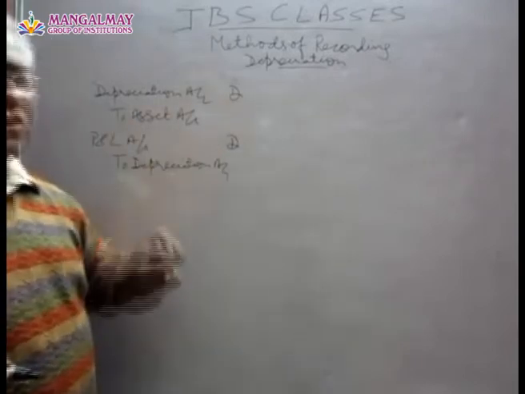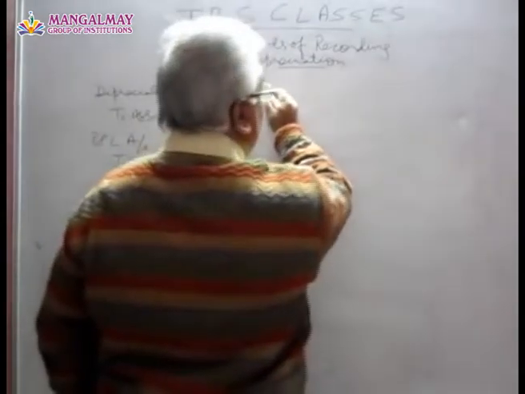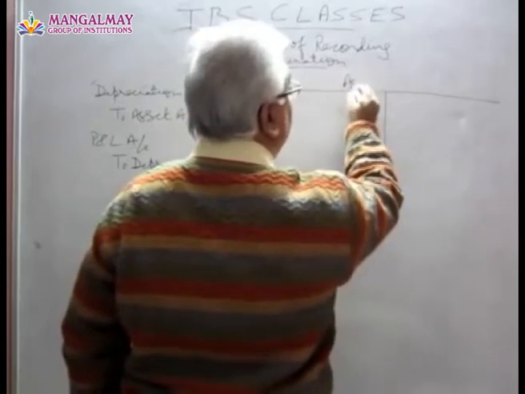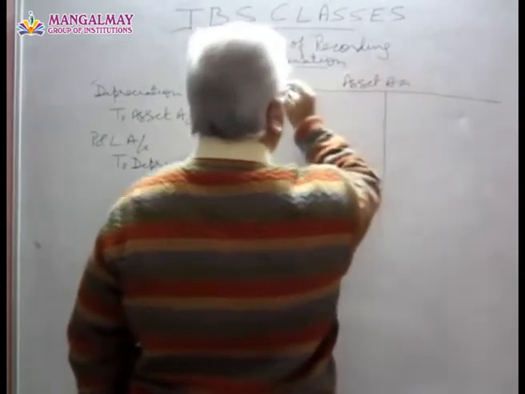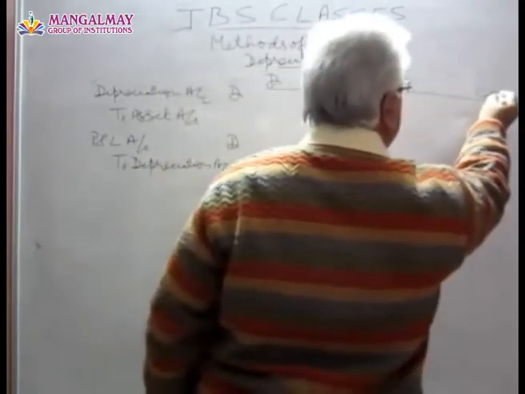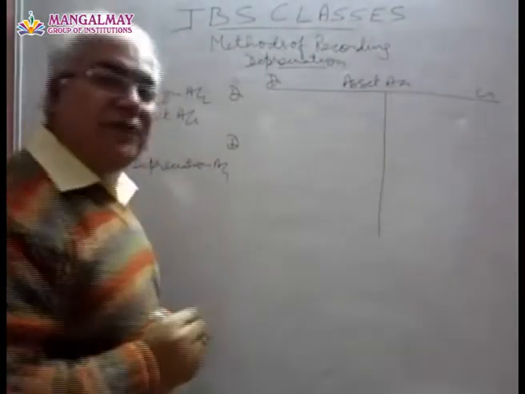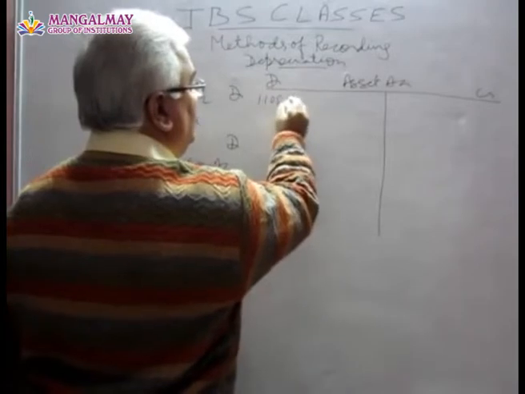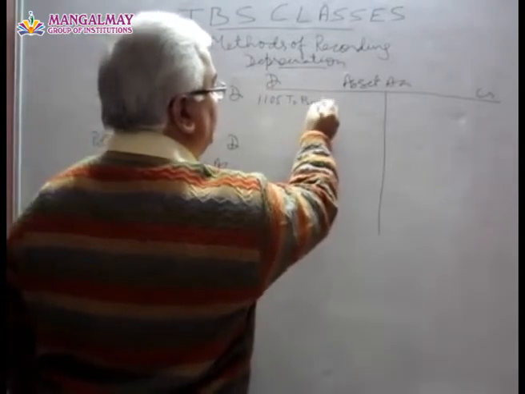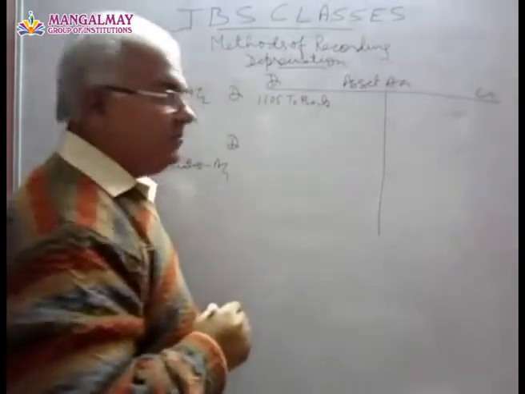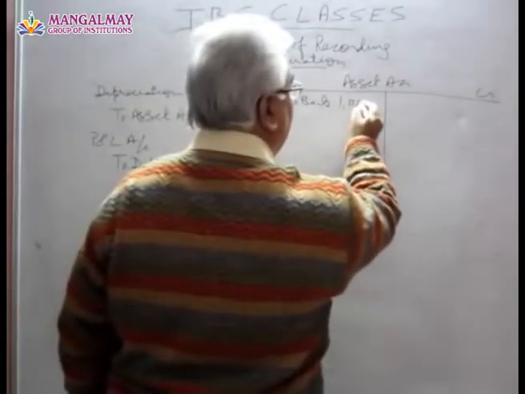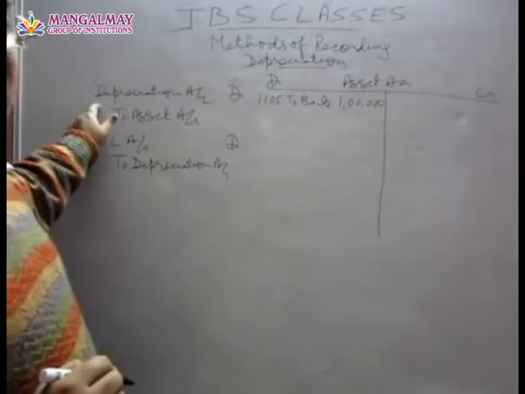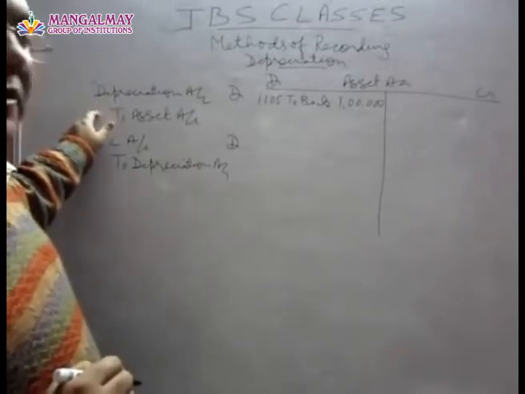Okay, now let us see the posting of this. If this is our asset account, so if you buy this asset on say 1st January 2005, to bank for buying the machinery. For example, if you buy this for 1 lakh, and if you charge depreciation say 10,000 every year, this will be your entry.